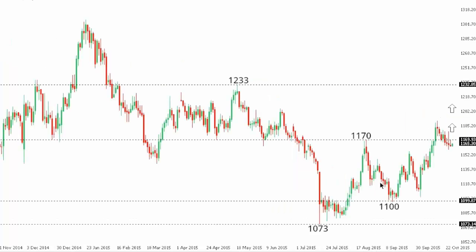Gold. So the gold recovery outlook remains firmly intact following that break several days back above critical resistance at 1170, which set up a medium-term higher low at 1100. At this point, any setbacks from here should be very well supported into the 1135 area in favor of the next major upside extension towards 1233 further up.